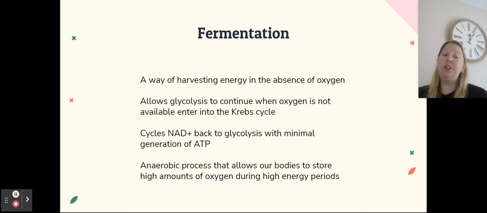So every time that we generate back NAD plus to glycolysis, we can only create 2 ATP. This is considered an anaerobic process because it is not using oxygen, but it still allows our body to store high amounts of oxygen during high energy periods.